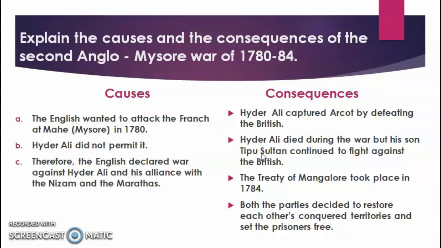In this treaty, on one side was Hyder Ali's son Tipu Sultan, and on the other side the British. They decided that they would restore each other's conquered territories, and whatever prisoners they had captured, they would set free. It was a treaty of mutual